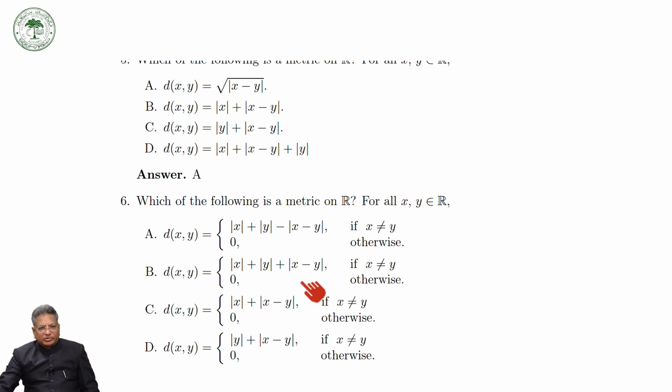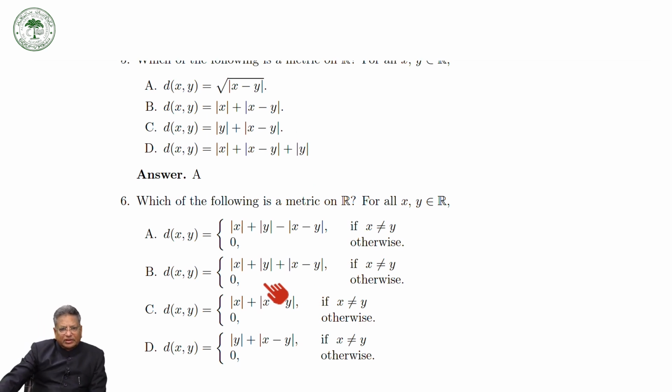Now I take this one. Here you have to do a little bit of work. Here d(x,y) is equal to mod x plus mod y minus x minus y, when x is not equal to y, otherwise it is equal to 0. So if x is equal to y, then it is equal to 0. So if and only if it is true.